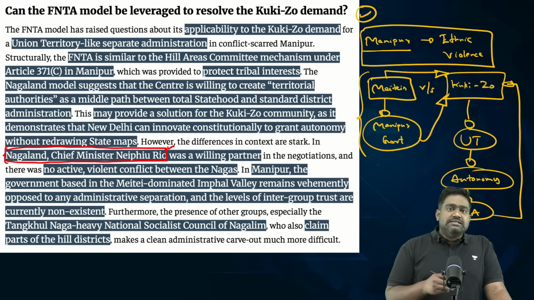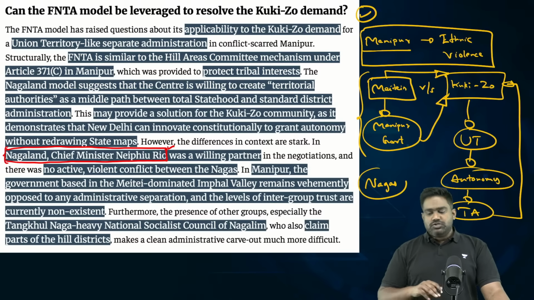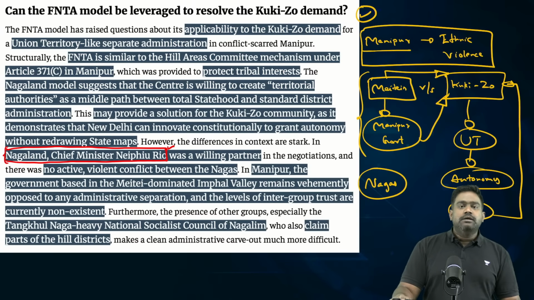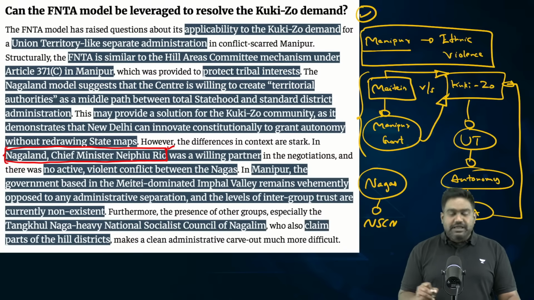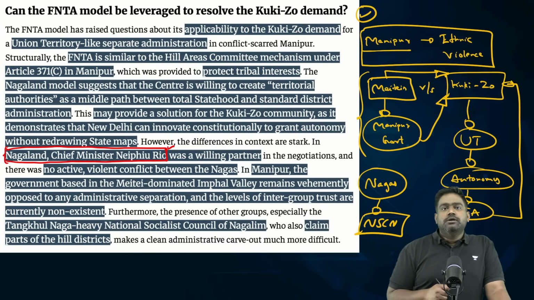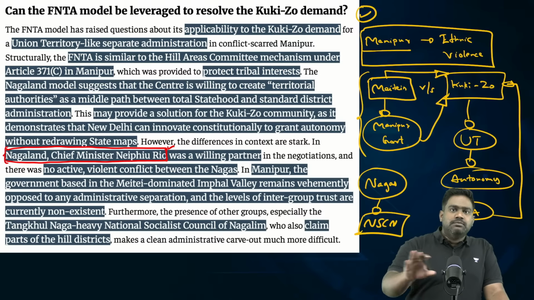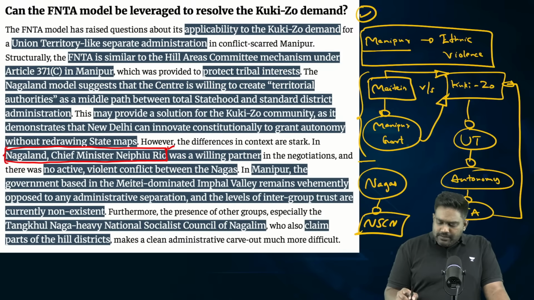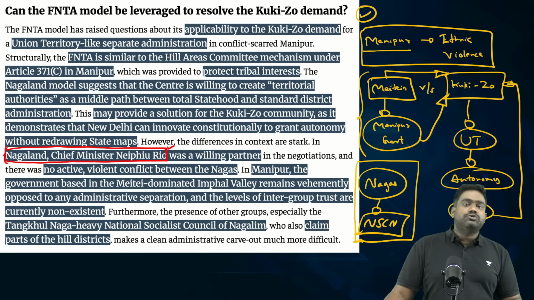Also, in Manipur, please understand there is a third player, the Nagas. In the Manipur hills, it's not just the Kuki-Zo community you will find. You have the Nagas and some insurgent outfits, such as factions of NSCN, which operate in the Naga areas and also claim these parts of Manipur. So there is a third entity as well. You can't simply carve out the region and give some local autonomy to the Kuki-Zo community. It will face stiff resistance from the Meitei, from the Manipur government itself, as well as from the Nagas, and there are insurgents such as NSCN factions operating here.